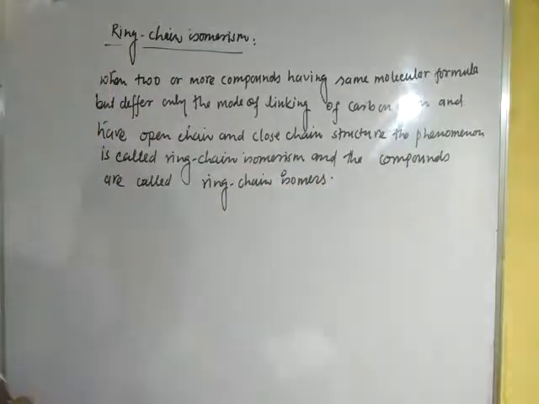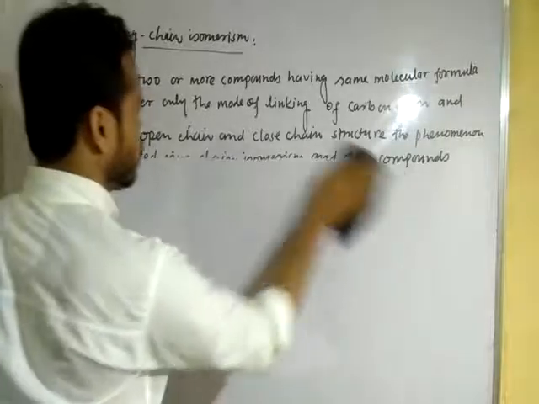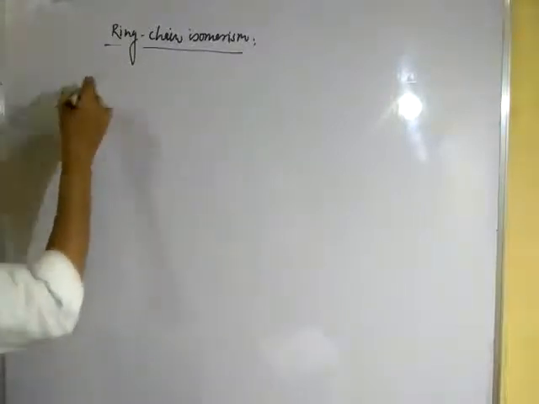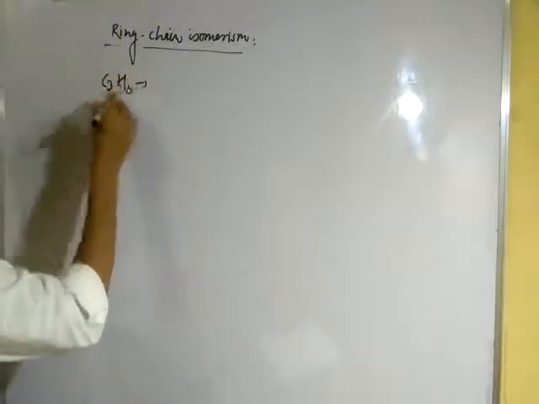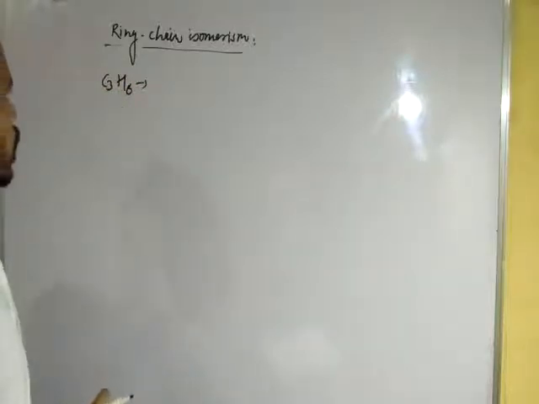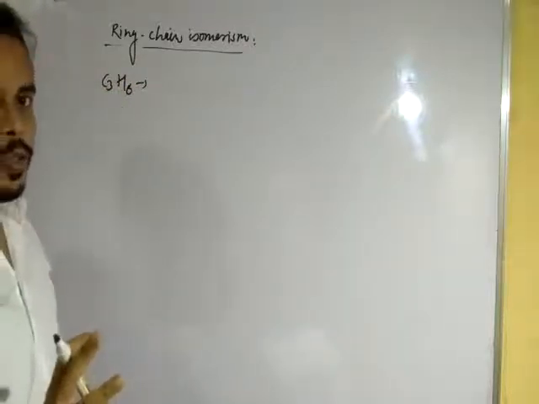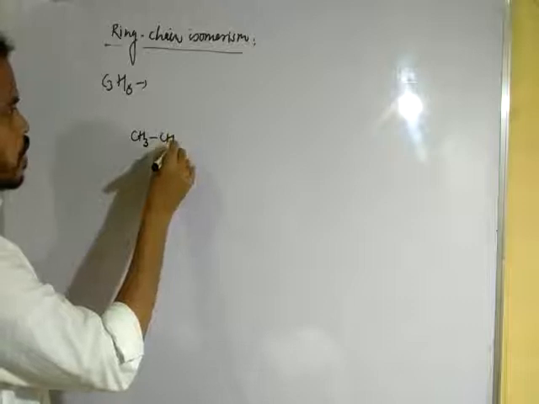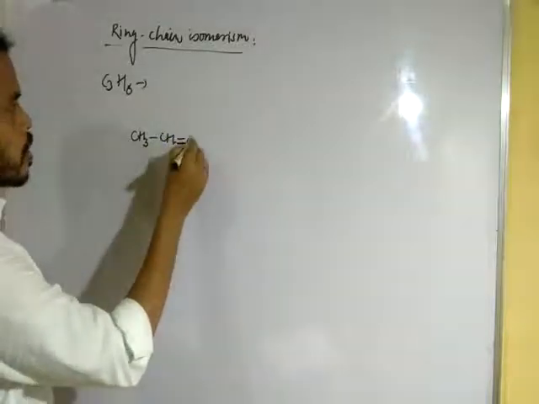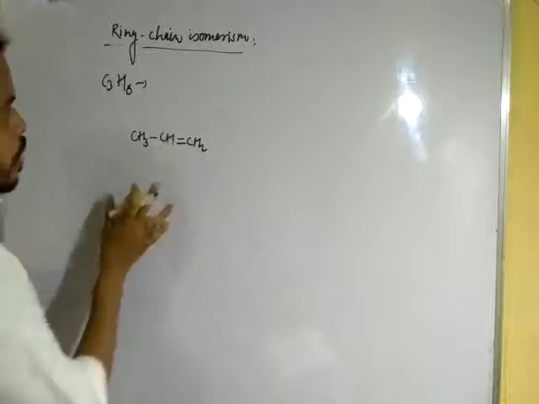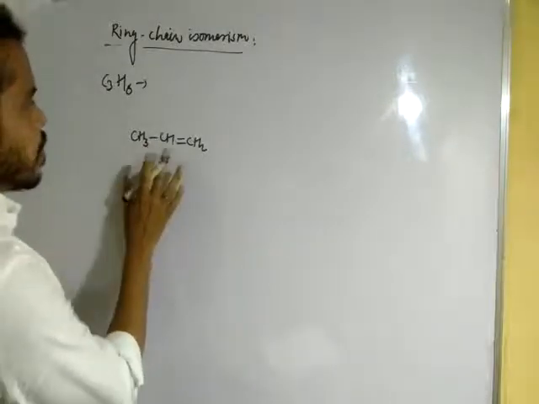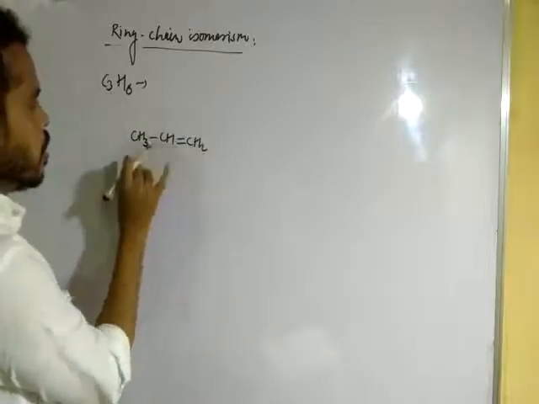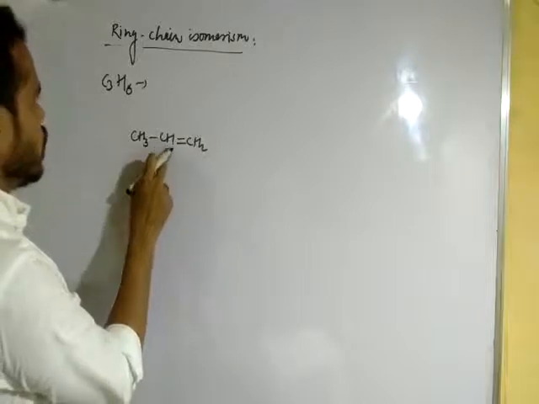Okay, dear student, let us see the example. Suppose we have the formula C3H6. C3H6 can form two types of structure, like the open structure CH3, CH, double bond CH2. The number of atoms in this structure are the same, 3 carbon and 6 hydrogen.